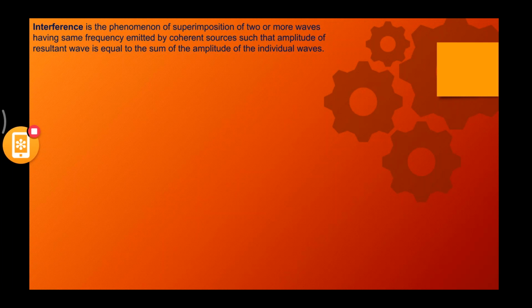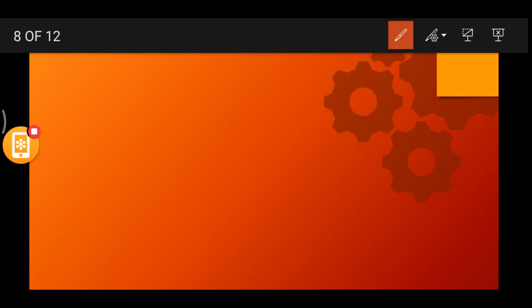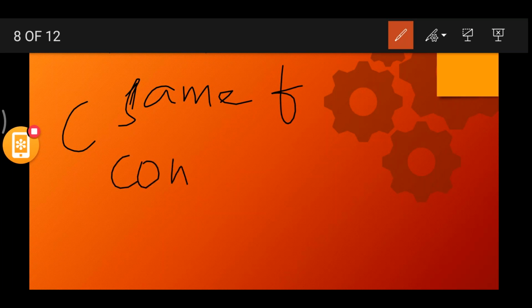You should understand one thing here: the waves being exhibited by the source should have same frequency, and there should also be constant phase difference.